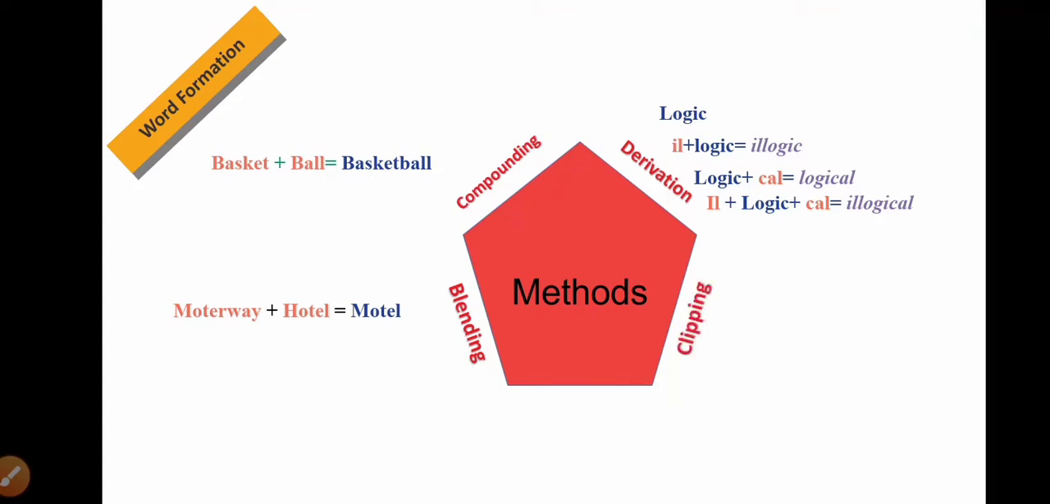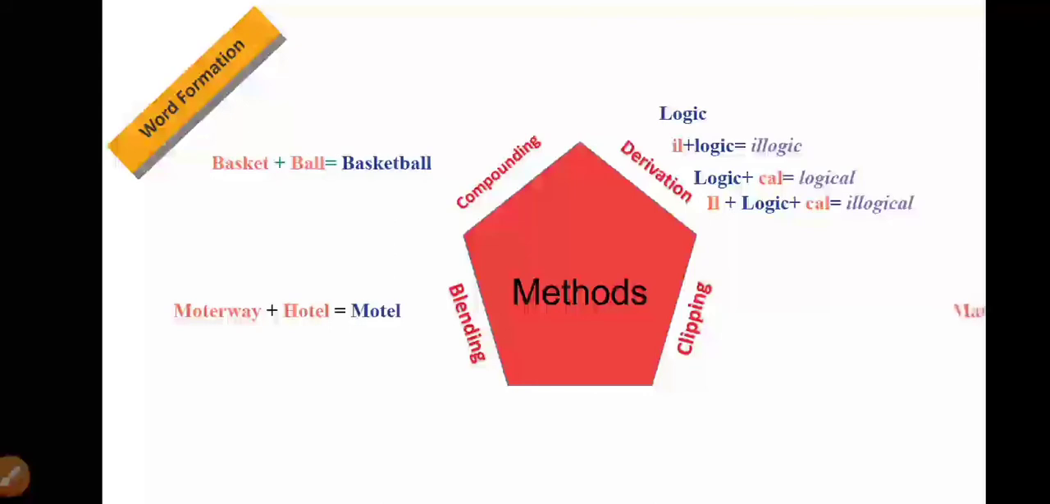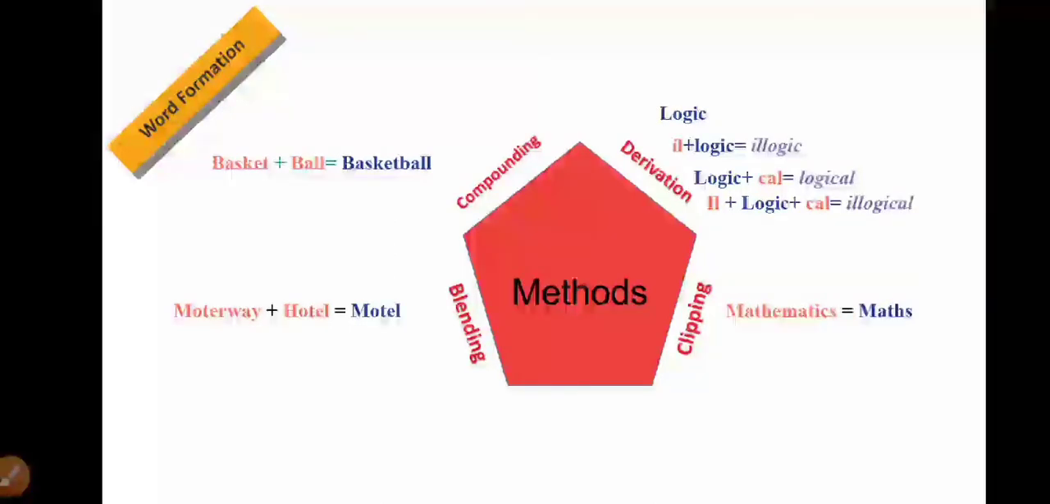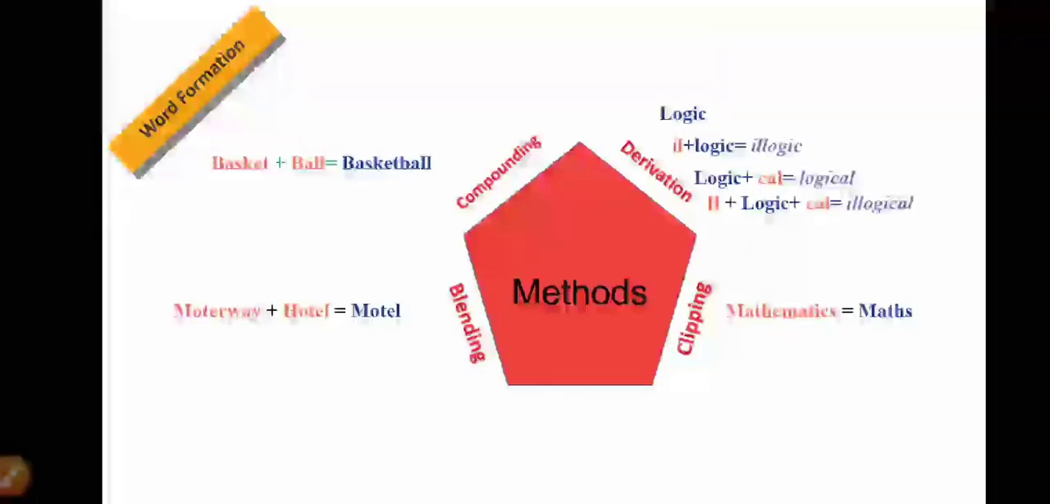The next method is clipping. Here combination is not possible, but if we clip off a few letters from the main word and shorten the form, then it is called the clipping method. For example, mathematics. We never use the full word mathematics in all circumstances. In common daily usage, we use it as maths. So maths is a shortened form of mathematics, and that is called clipping.